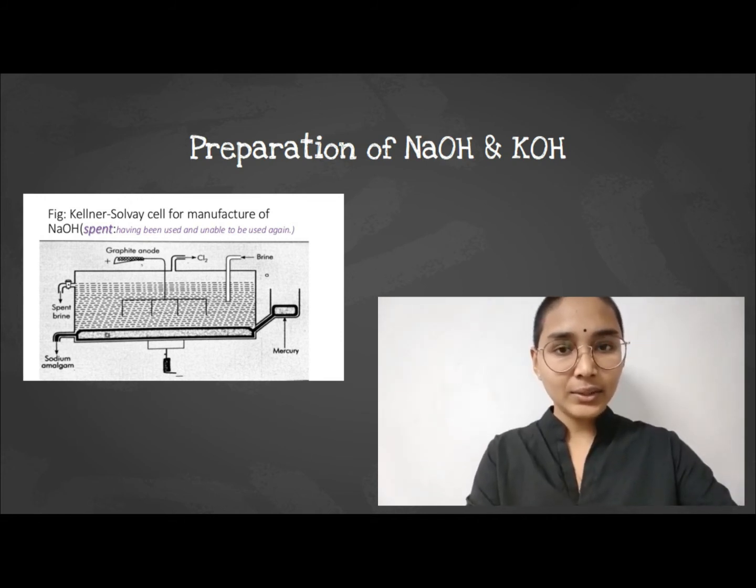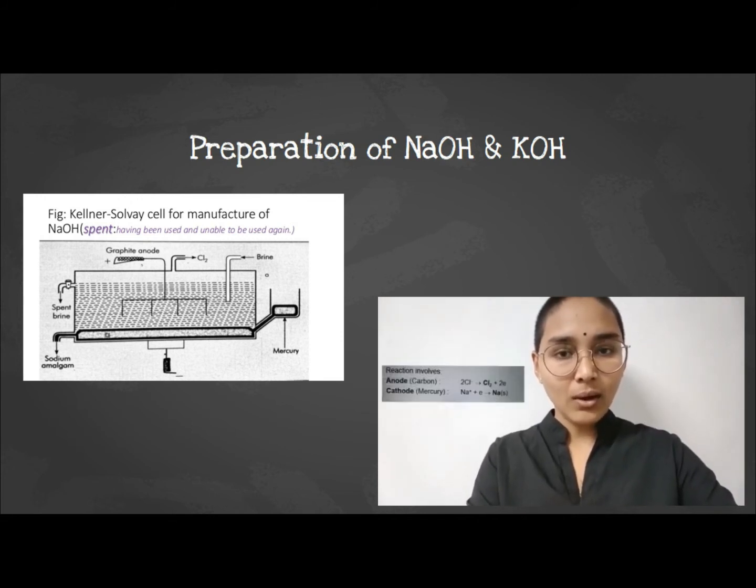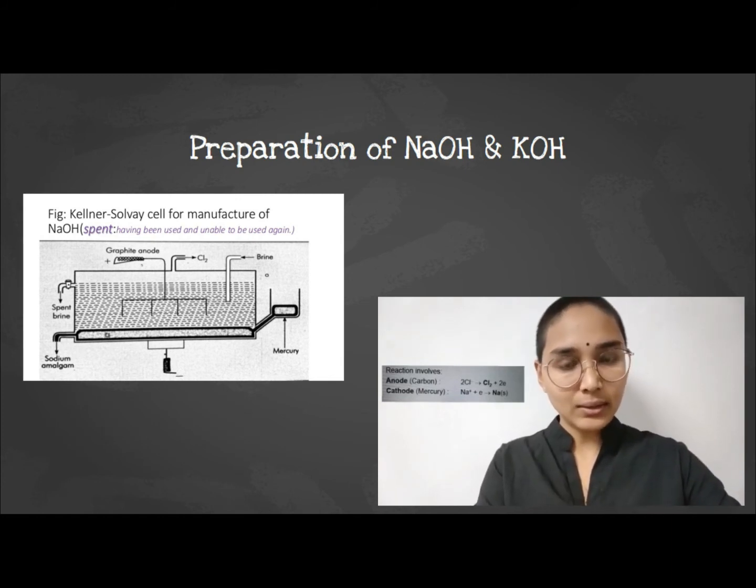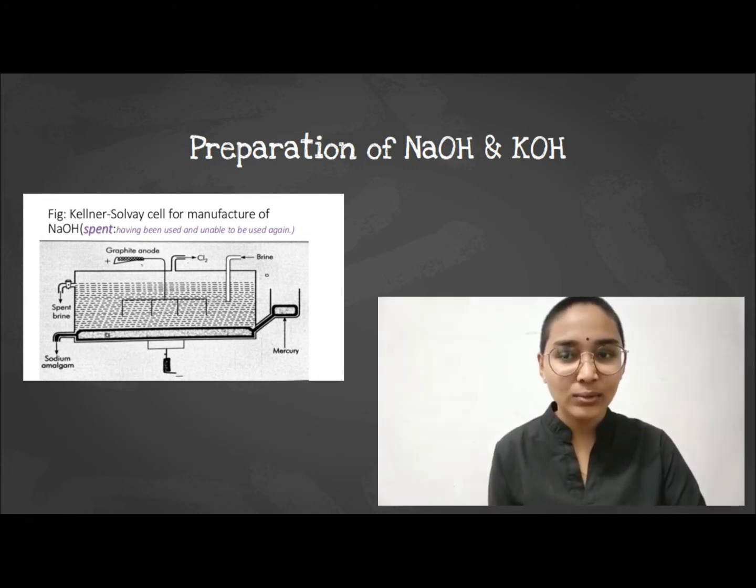The reaction that takes place in this cell is Cl- being oxidized to Cl2 at the anode and Na+ being reduced to Na. Next, Na dissolves in the liquid mercury to form an amalgam, which is removed to the decomposer. In the decomposer, the amalgam reacts with water to produce sodium hydroxide, hydrogen gas and mercury.